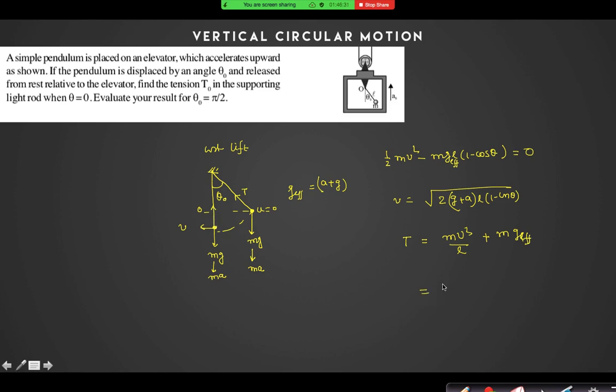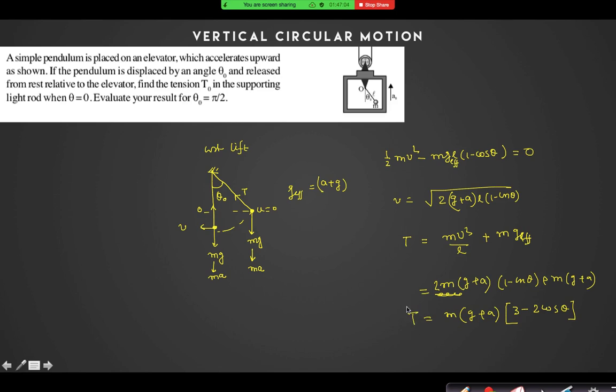So that should be equal to mv square by L, 2m(g plus a)(1 minus cos theta) plus m into g plus a. So the answer is m into (g plus a) into (1 plus 2), 3 minus 2 cos theta. Have you got this to be your answer?